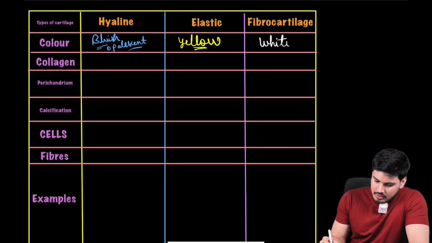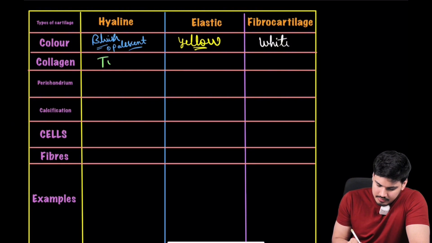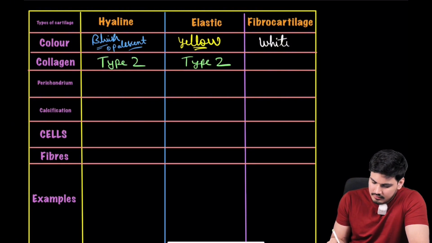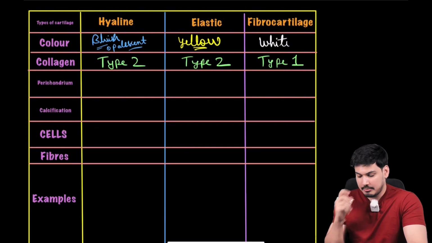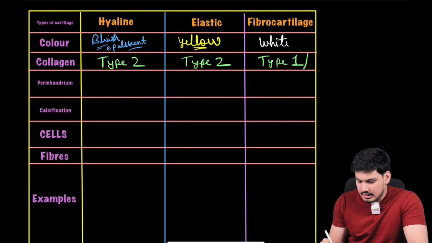Then when we talk about collagen, obviously predominantly type 1, and this is the main type. Please remember, type 1 is the main one.